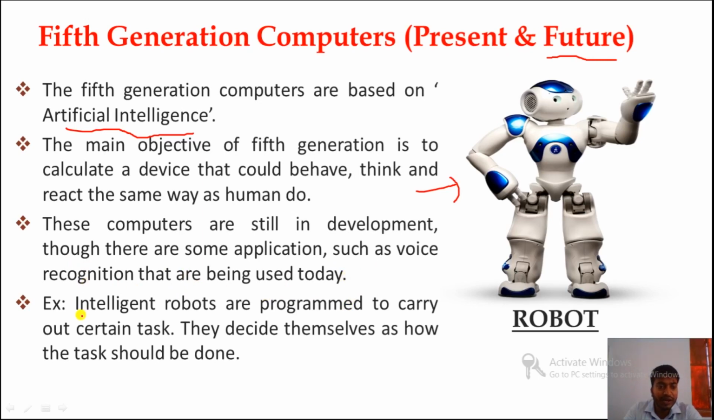Intelligent robots are programmed to carry out certain tasks. They decide themselves how the task should be done. They can think, they can behave, they can decide what to do. No need to give any instruction. So this is based on artificial intelligence, and these computers can think, behave and react the same way as humans do. The best example is the robot.